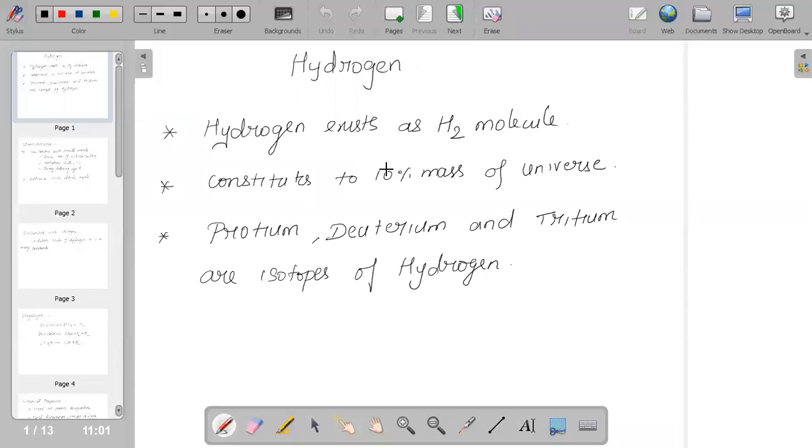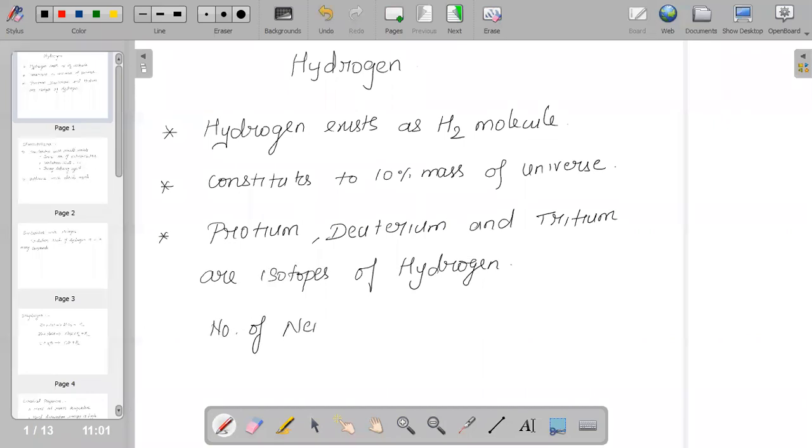Hydrogen of course exists in the form of 3 isotopes. We all know the isotopes of hydrogen: protium, deuterium, and tritium. When we talk about protium, it has no neutron, because what are isotopes?